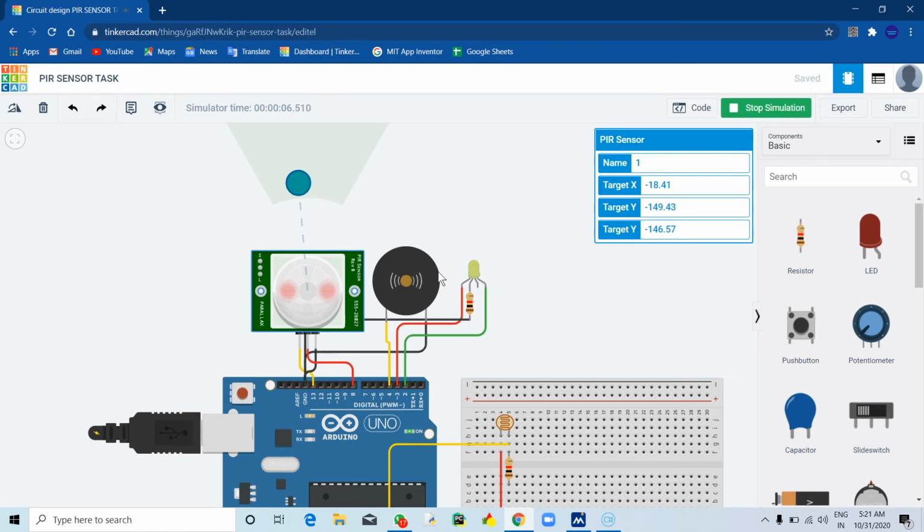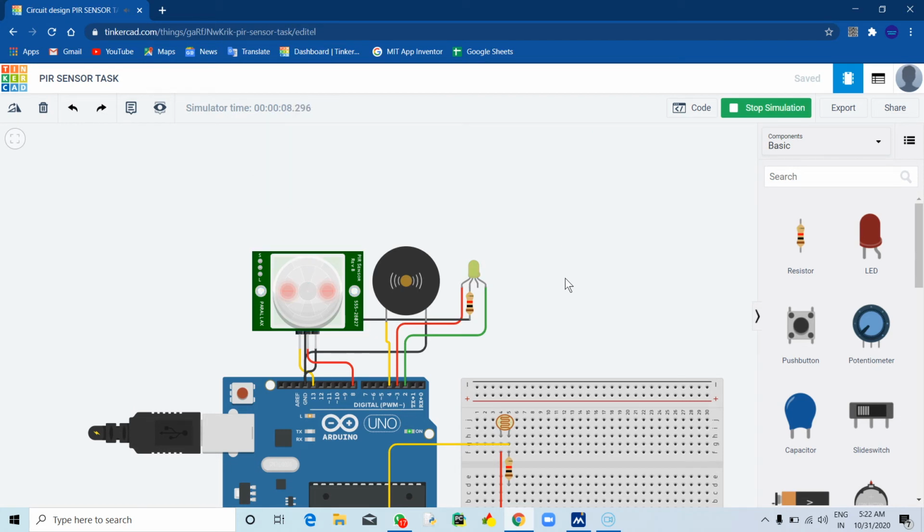See, now the buzzer is producing sound and the LED RGB is turning red. Now I have stopped the motion, and after that it again turns green, and it stops the sound. Now I will make it daytime.